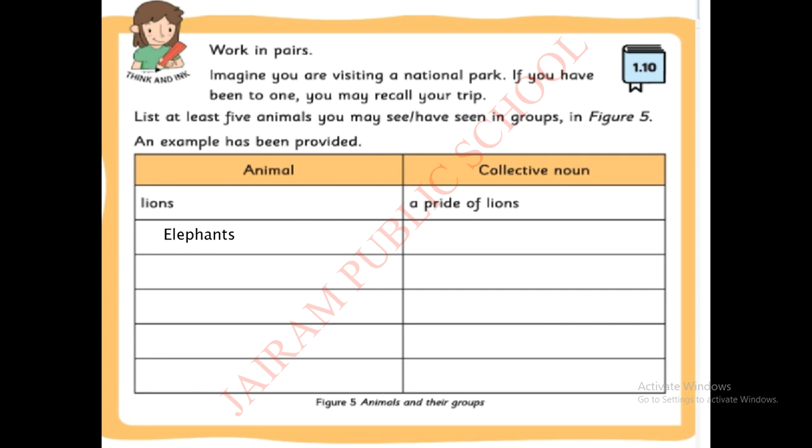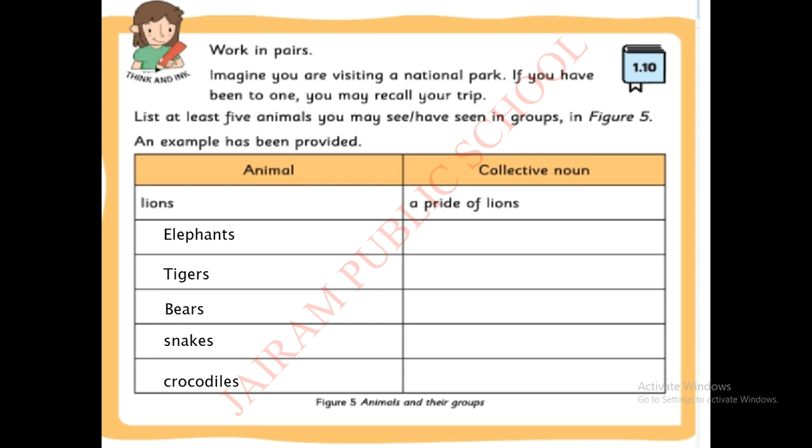See, animals which feed on plants. What is the collective noun for that? Yes, very good. Herd of elephants. Next, what are the animals we can see here? Tigers. Tigers also we can see in the national park. Next, bears. Okay, bears. Next one, snakes, crocodiles. So these are the animals I have seen in the national park.